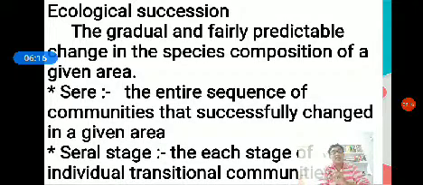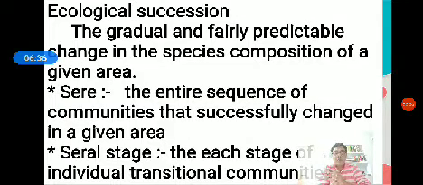For example, the pond ecosystem is there. Instead of water in that pond, more sand and mud occupy it. It changes into a marshy land community.